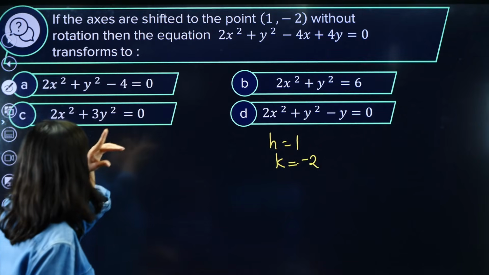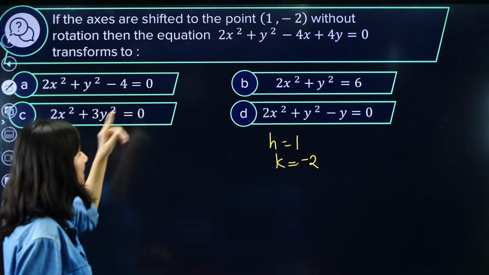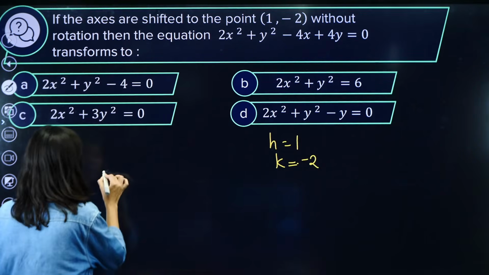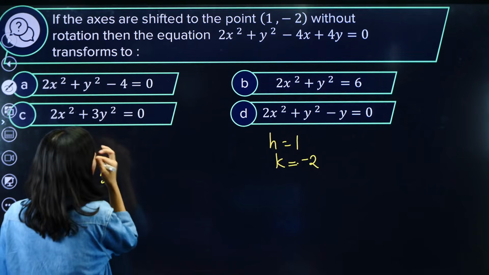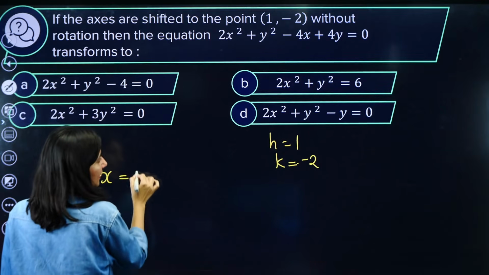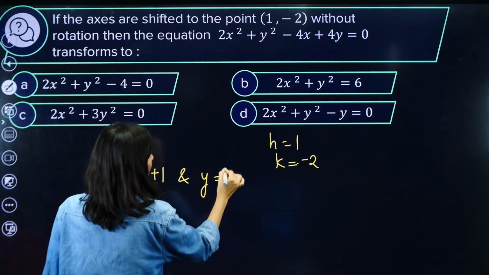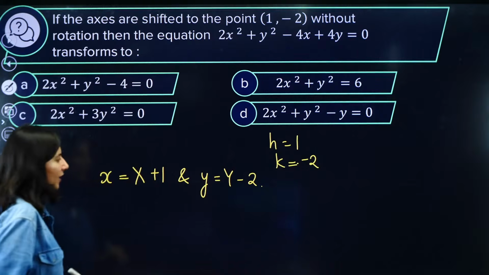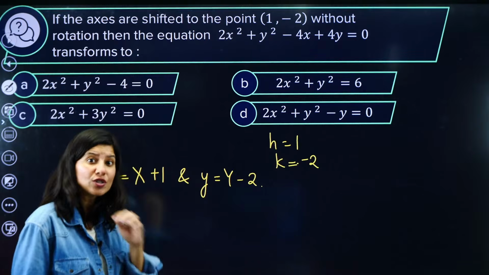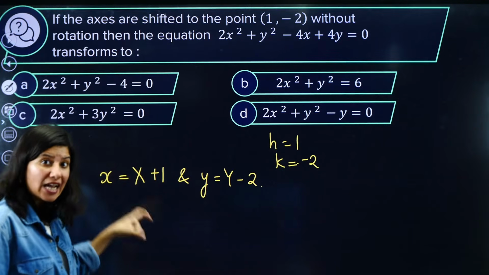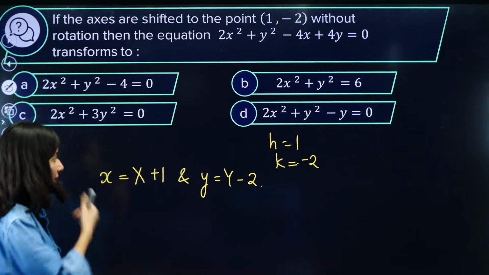Right? So now the equation transforms to which equation? That means this is the original equation. So clearly, small x equals capital X plus 1 and small y equals capital Y minus 2. Okay, so now the equation is given in small x and small y. That is the original equation. So now small x can be replaced by capital X plus 1. That will give me a new transformed equation, right? So let us do that.